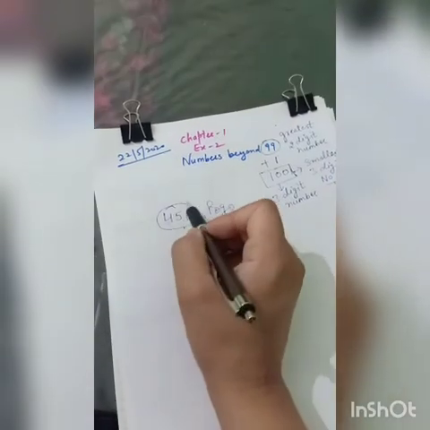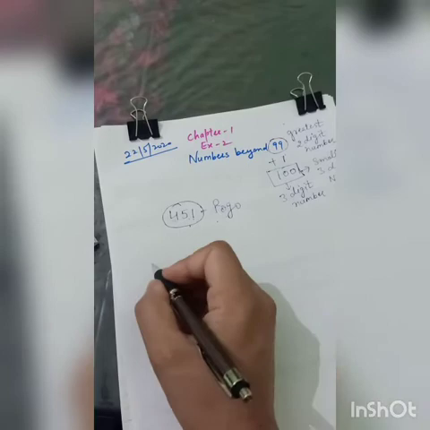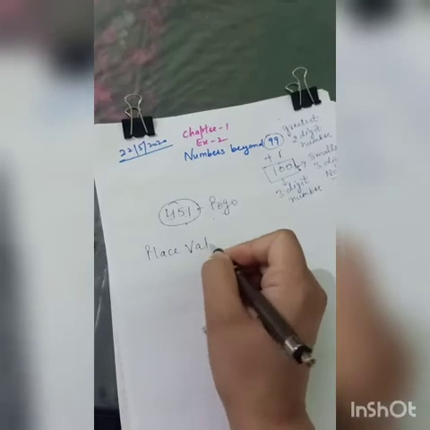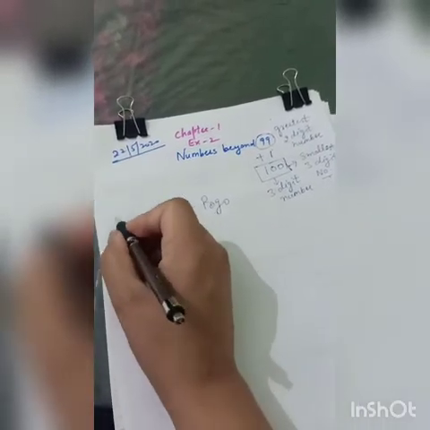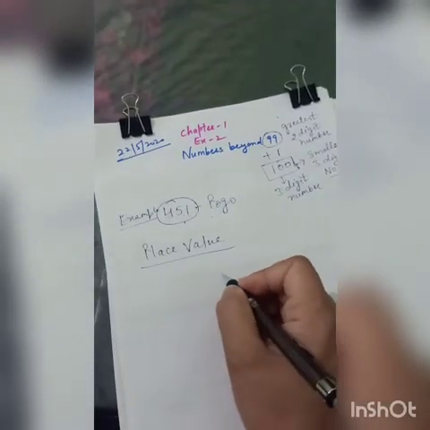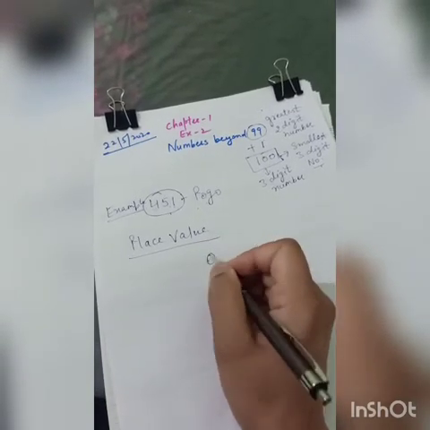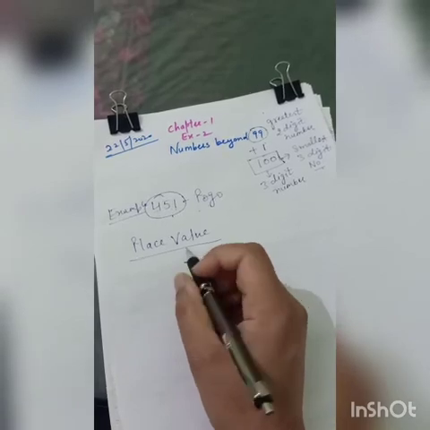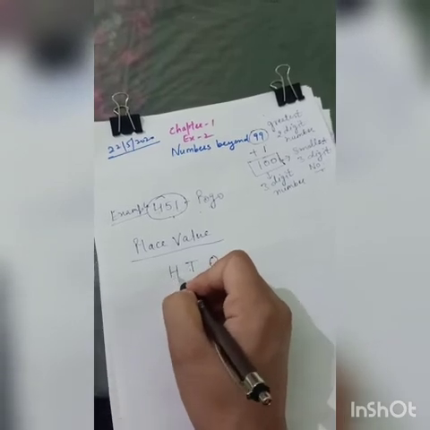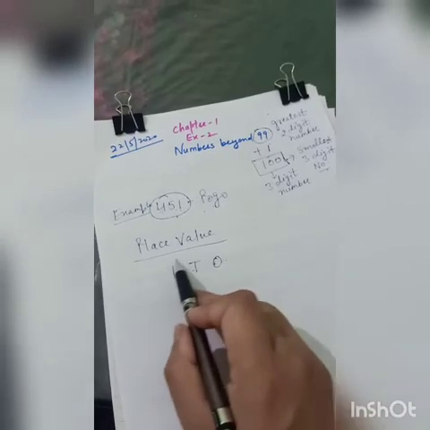So let's start with this Pogo channel only. So this is 451. Firstly, we will figure out how to read it. So I'm going to start with place value. This is example 451. How to read it? You tell me how many places are there in a 2-digit number. 2 places are there. One is ones, another is tens. But since it is a 3-digit number, we need to create one more place, and that place would be hundreds. So it is clear that in 3-digit numbers there are 3 places.